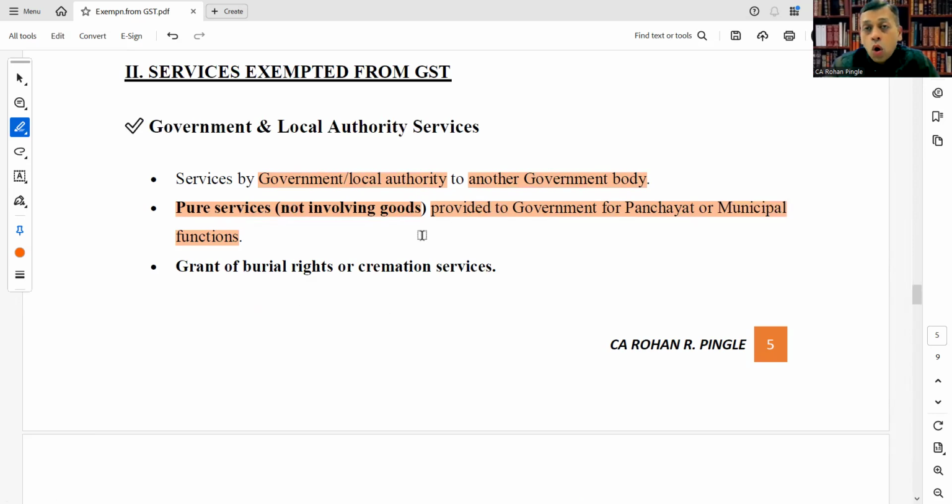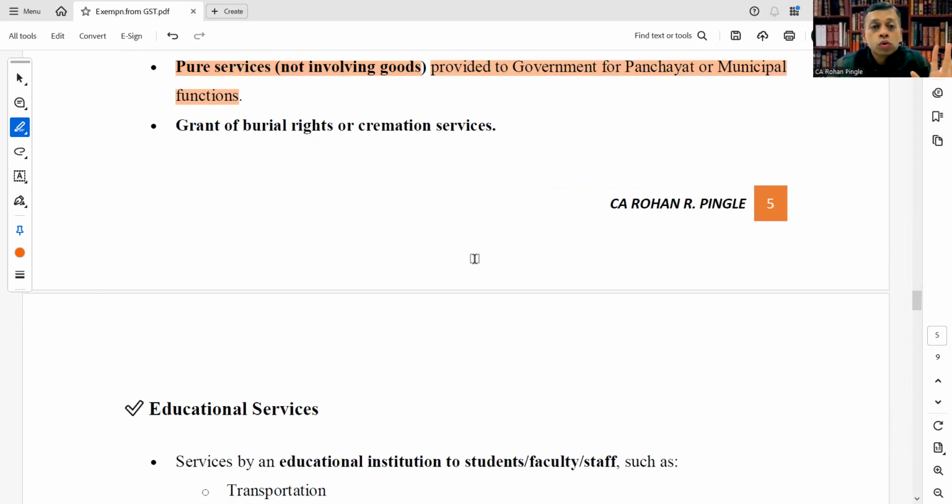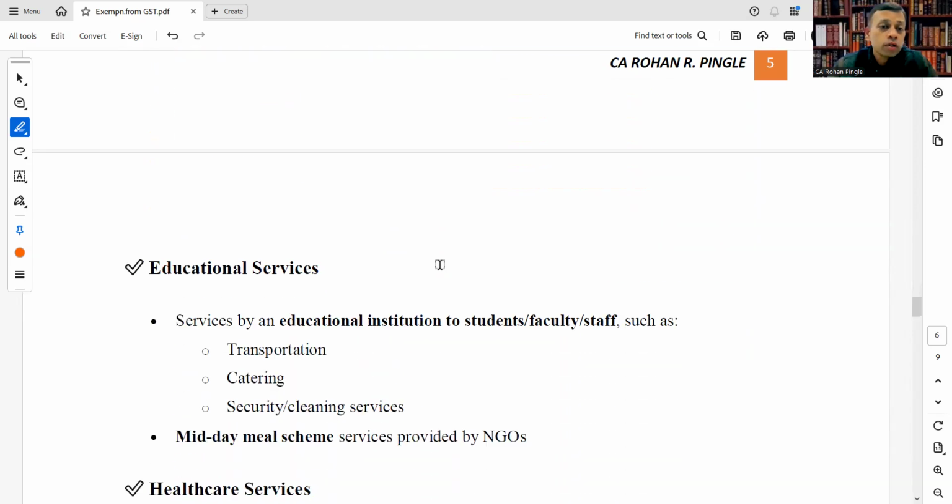Grant of burial rights or cremation services are also exempt.